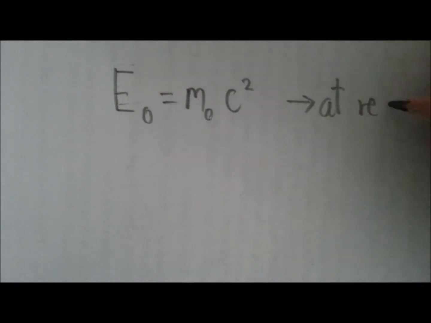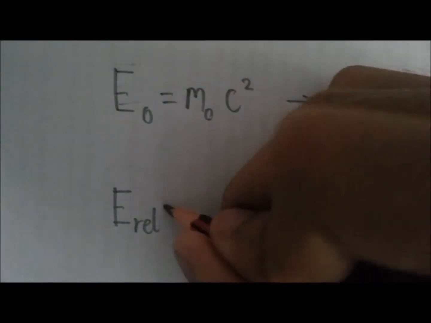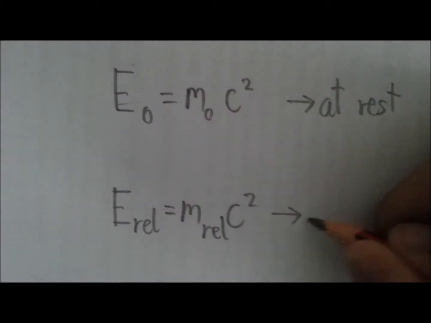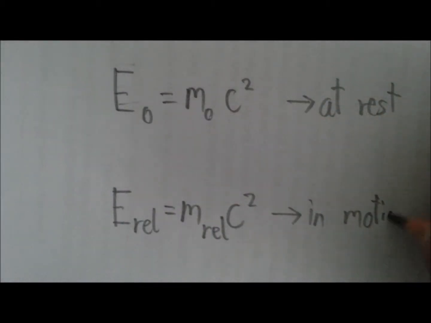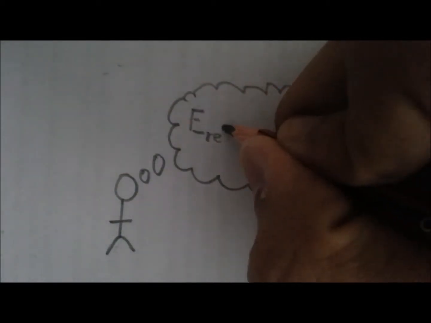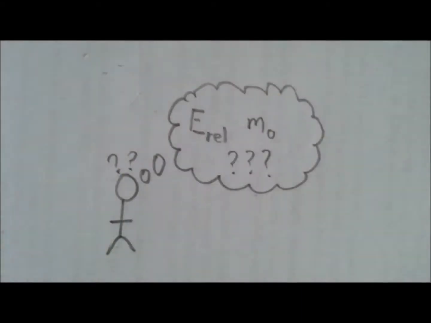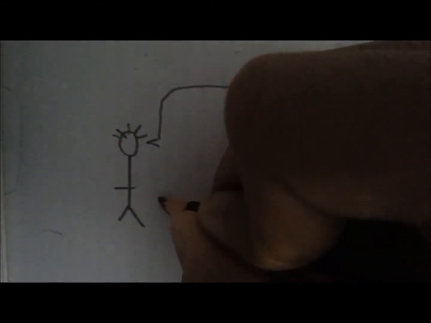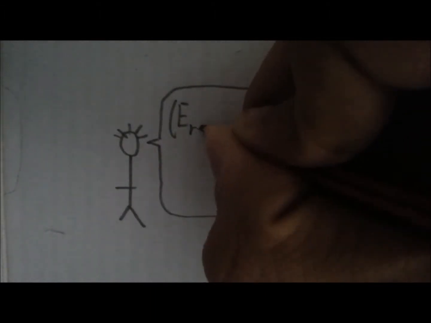The stored energy for an object at rest is its rest mass times c squared. On the other hand, the energy in a moving object can be expressed as the relativistic mass times c squared. Except, what do we do if we want to find the total energy for something, given its rest mass? Well, Einstein gave us another equation, which is often considered to be the full version of E equals mc squared.